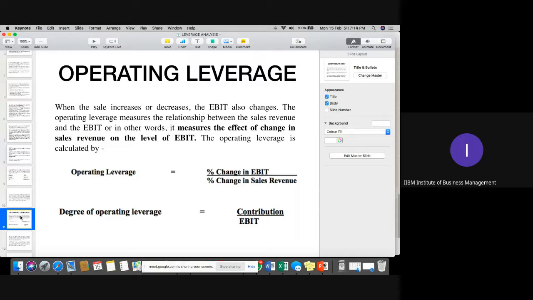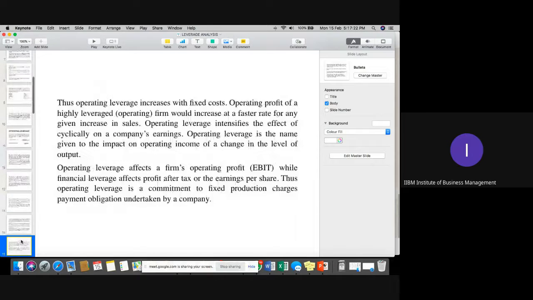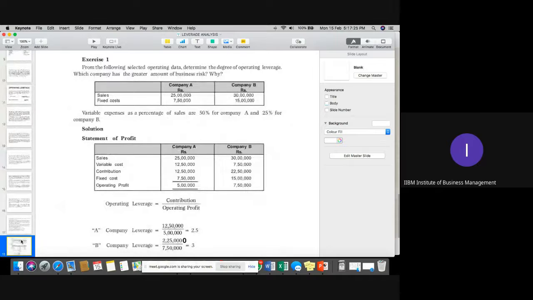Students, we are done with this. Now, next, we discussed one question of the same type on operating leverage. This question we completed, 2.5 and 3, and discussed as well.